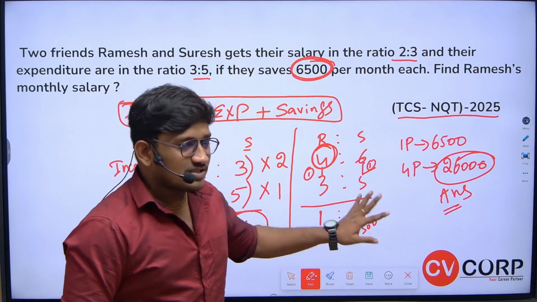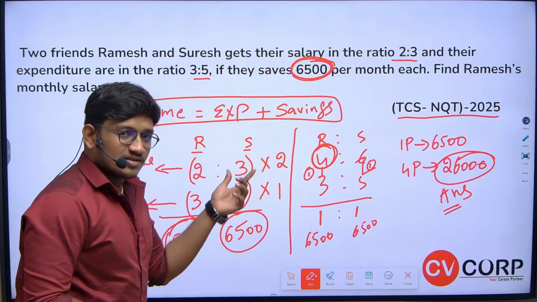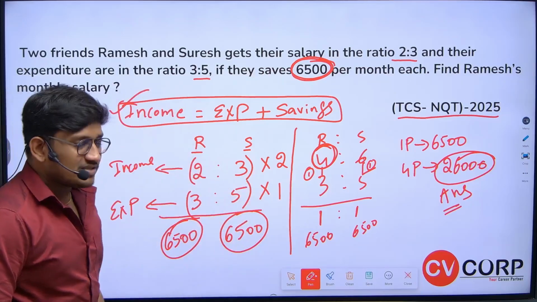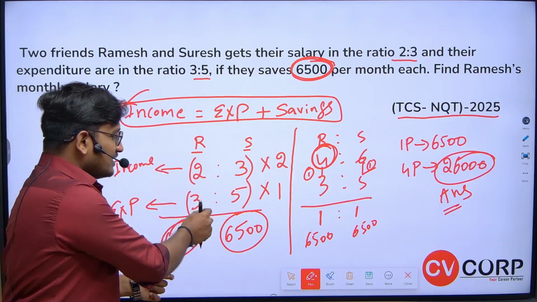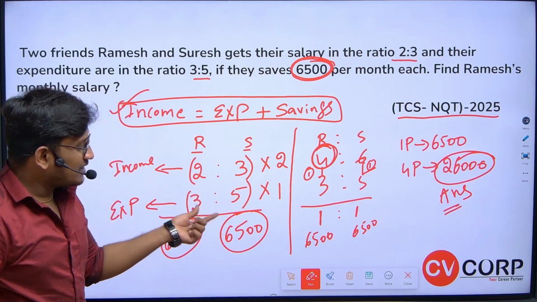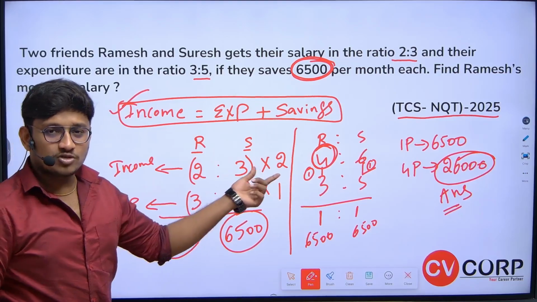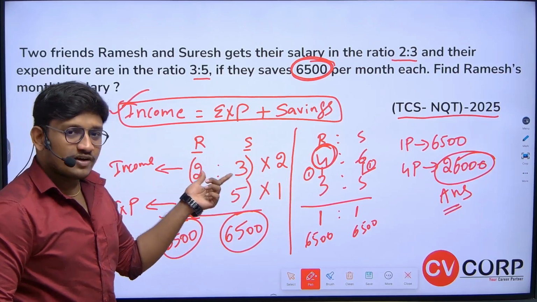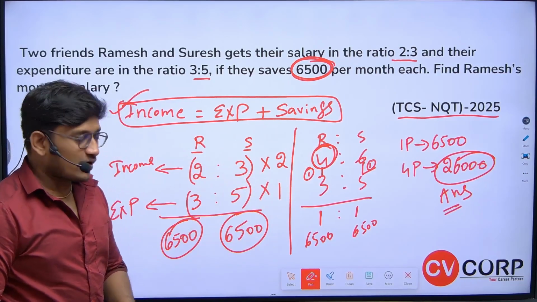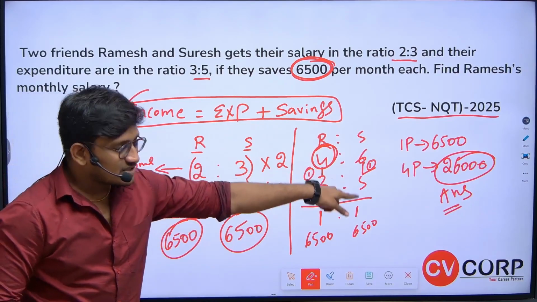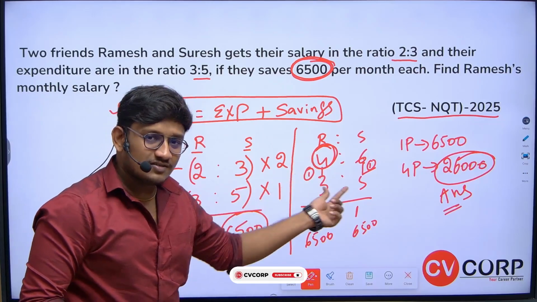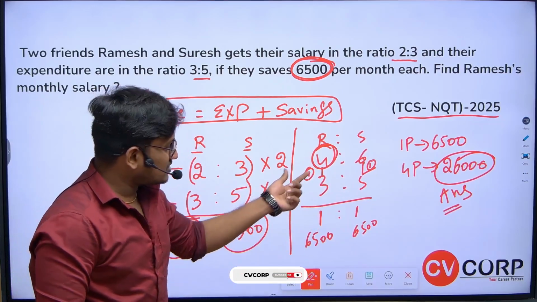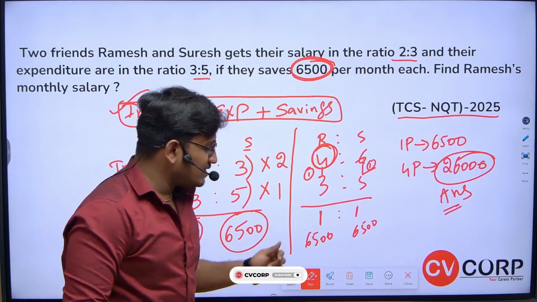Okay, so very simple logic here. The only thing that you should understand is this point: income is equal to expenses plus savings. And the next point: when the difference is not the same, you should multiply the difference of the bottom ratio with the top number and the top ratio difference with the bottom ratio. If you multiply this, the differences will become the same. After that, if the difference is the same, obviously the difference is nothing but the savings, right? So this savings, that you can say 1 part, will be 6,500.